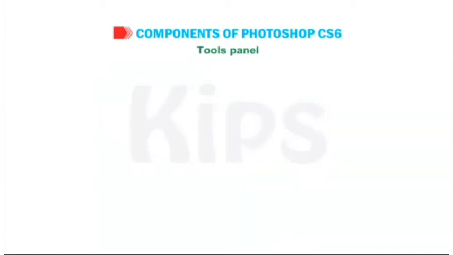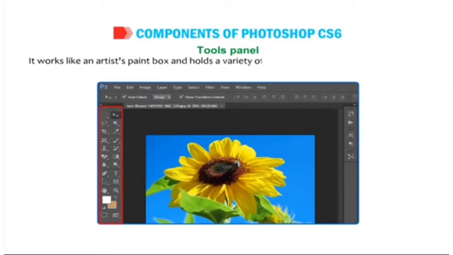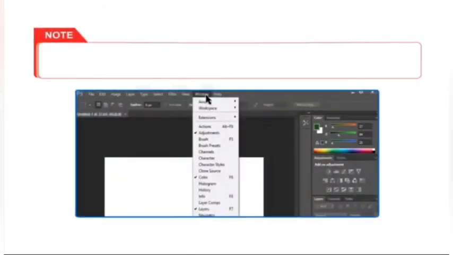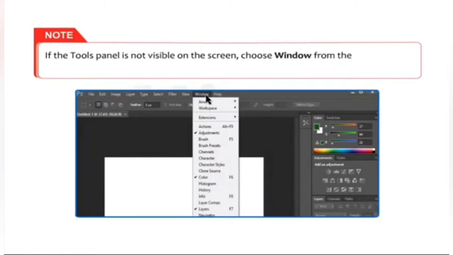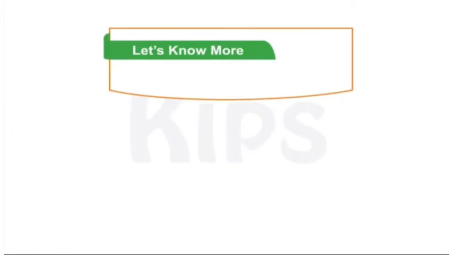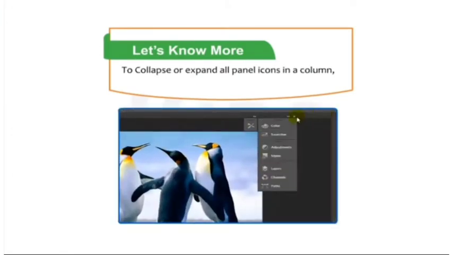Tools panel. Along the left side of the Photoshop window, we find the Tools panel. It works like an artist's paint box and holds a variety of tools that help us to draw, paint and manipulate images. Note that if the Tools panel is not visible on the screen, choose Window from the menu bar and then select the Tools option. Let's know more. To collapse or expand all panel icons in a column, click on the double arrow at the top of the dock.